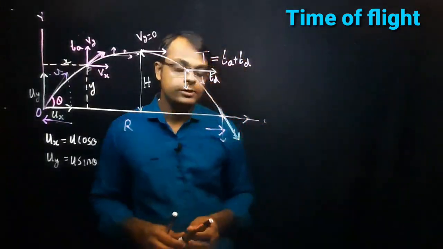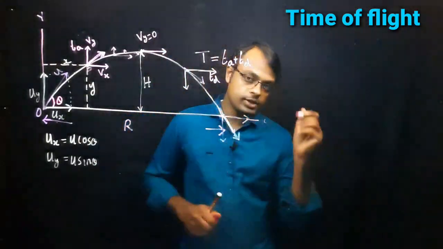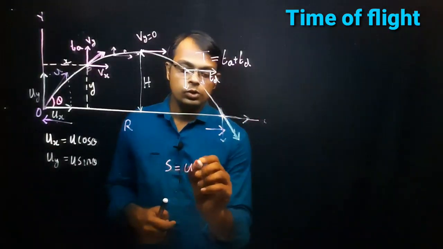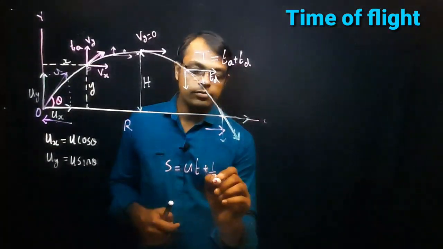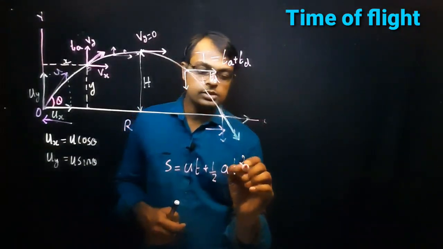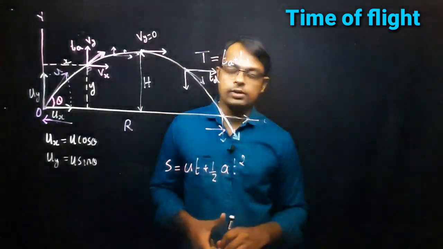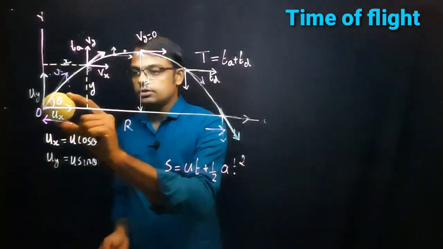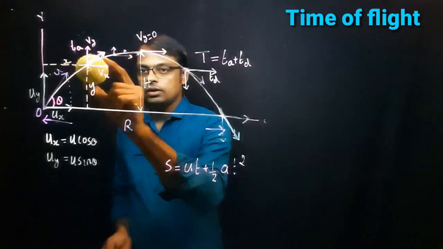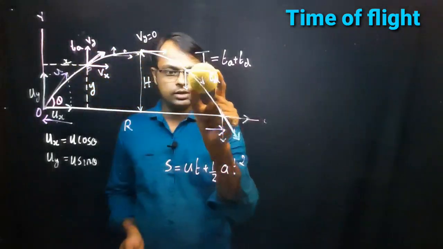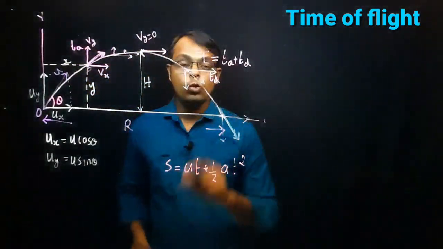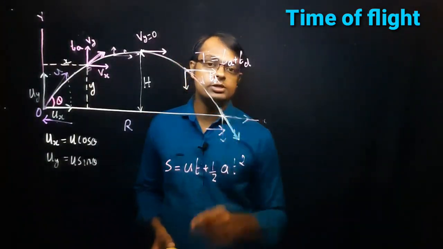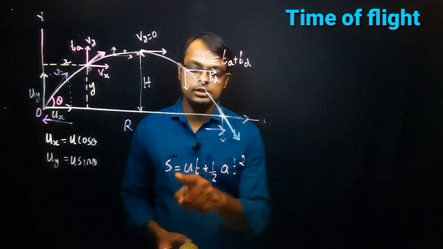To calculate the formula for time of flight, you can use the formula S is equal to ut plus half at square. Now let's think about this case. This is the object. The object is thrown, it comes in this direction and reaches this point here. What is the vertical displacement? That is Sy.